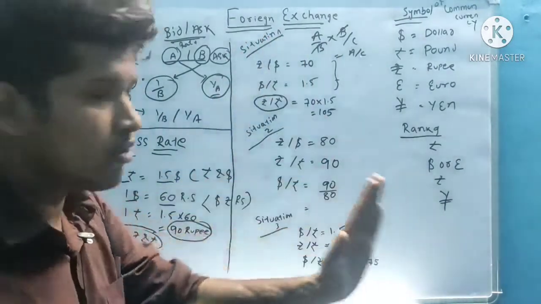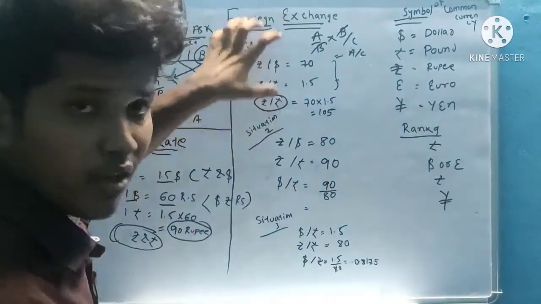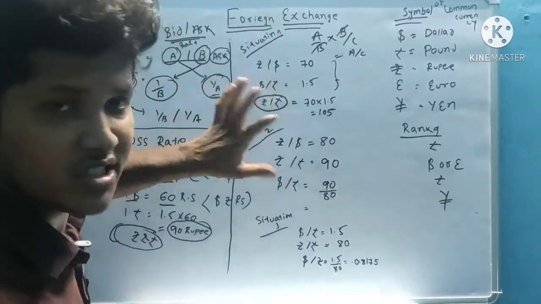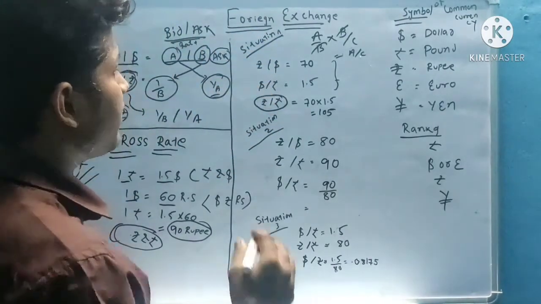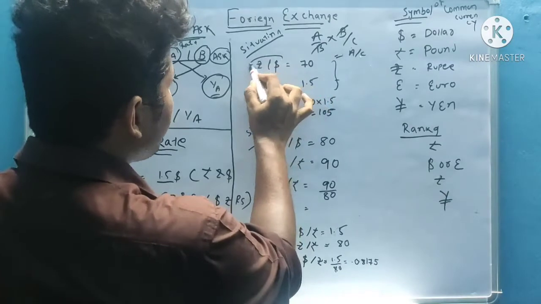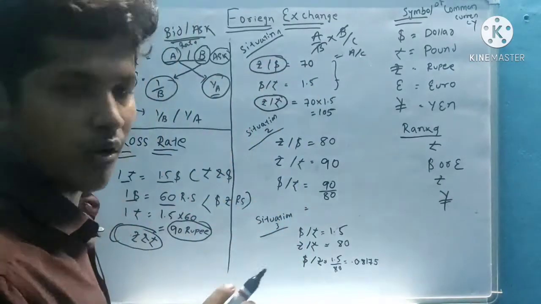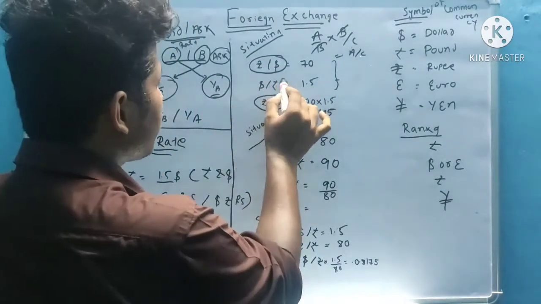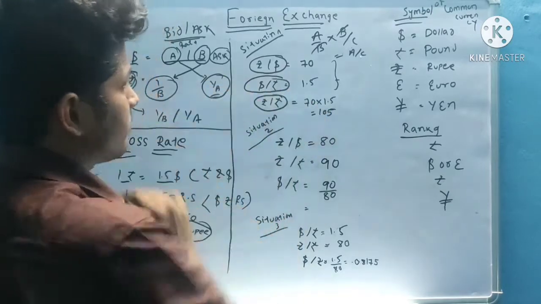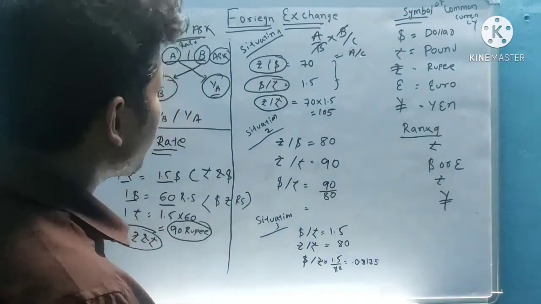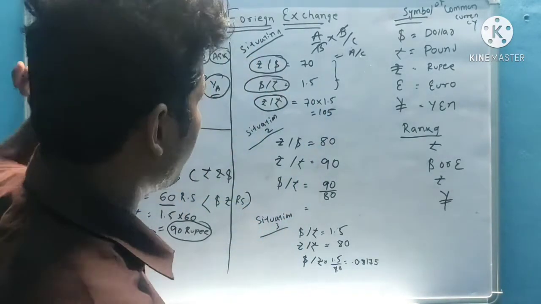You don't see the amount. First, you should understand the symbols in a symbolic way. Here, what is given? Rupee by dollar. Next, what is given? Dollar by pound. Now I want rupee by pound.